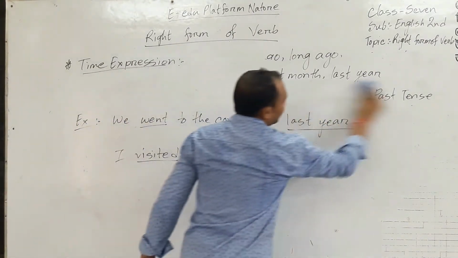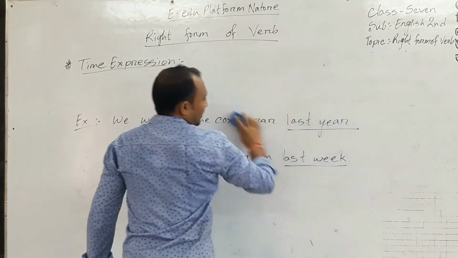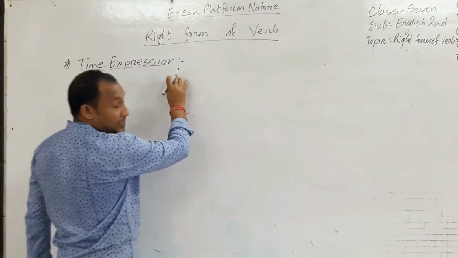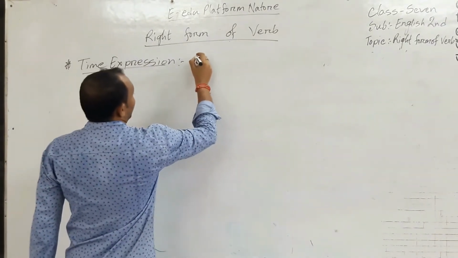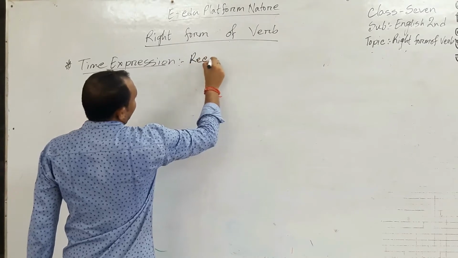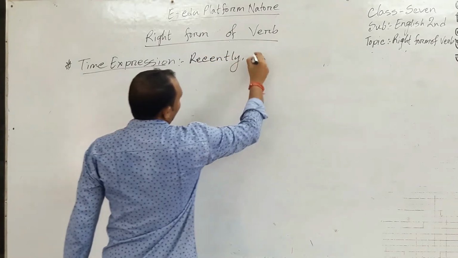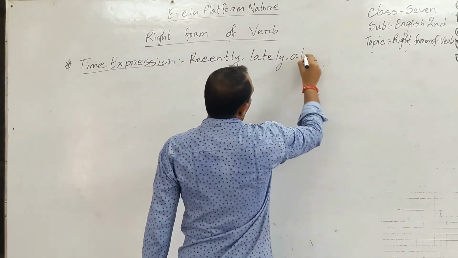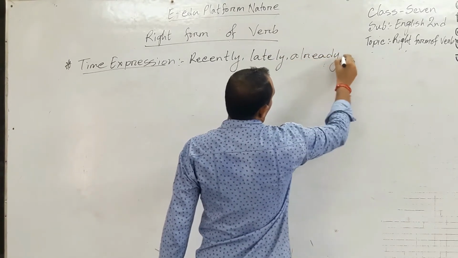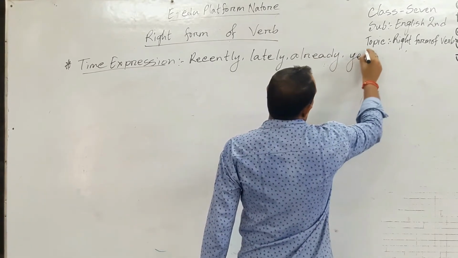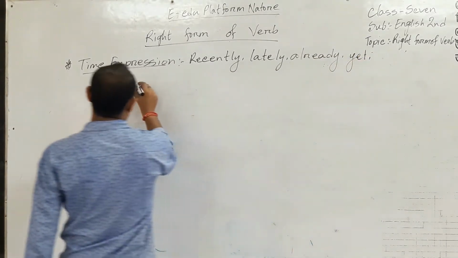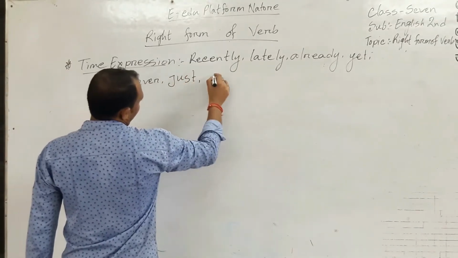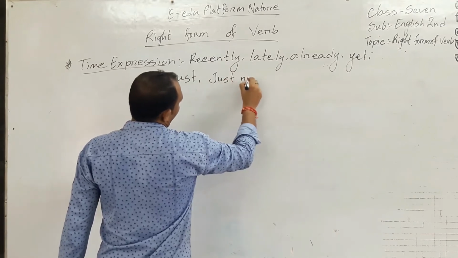Another time expression is recently, lately, already, yet, ever, just now.